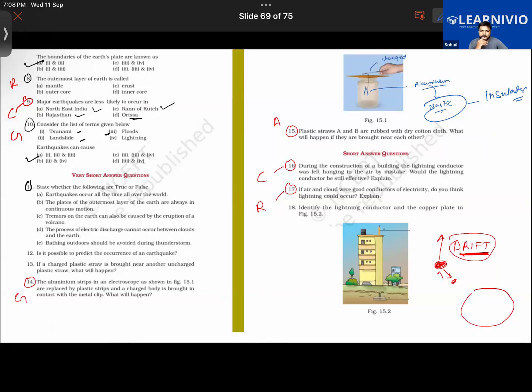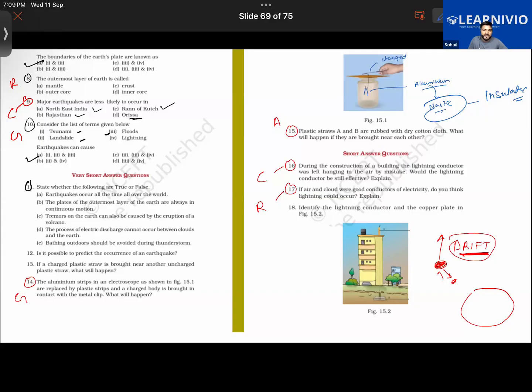Yes, Chakrika, you were saying something. Repeat again. Sir, my question says that during the construction of a building, the lightning conductor was left hanging in the air by mistake. What does it mean? Left hanging in the air means that it was not properly fixed into the building.